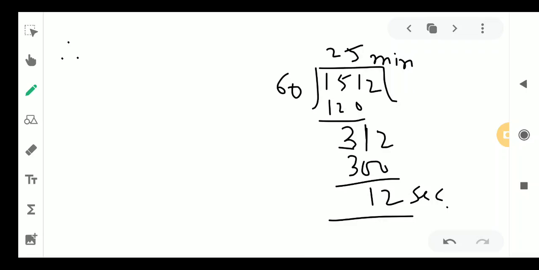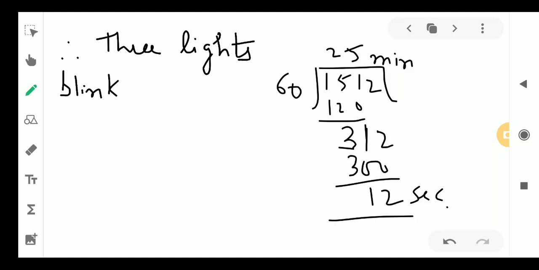So we can say therefore the three lights blink together at, now starting time was 7 a.m. when they blinked together. Now we are watching that after 7 a.m. they will take 25 minutes 12 seconds.